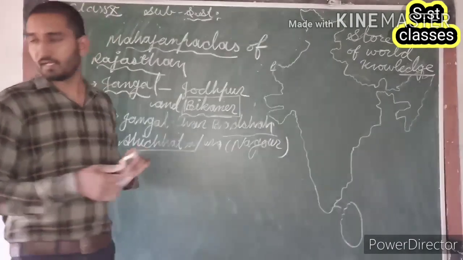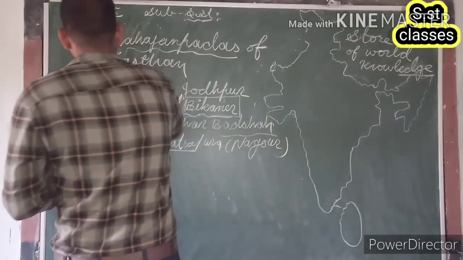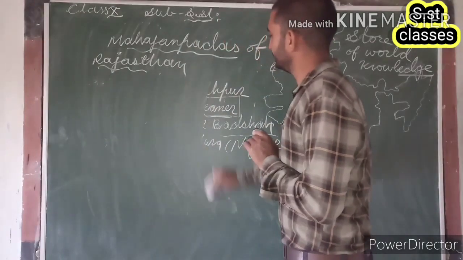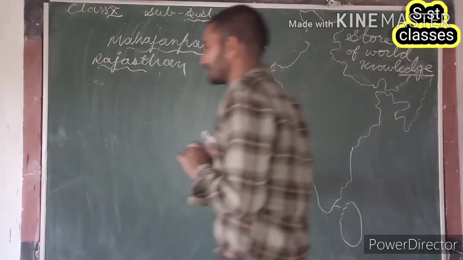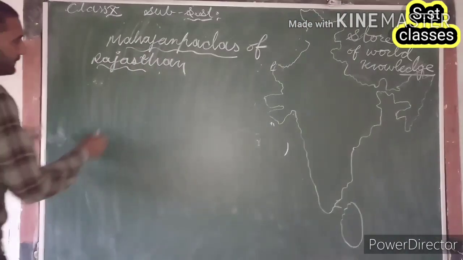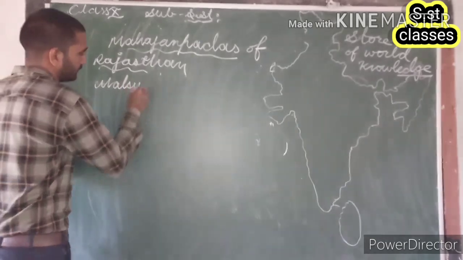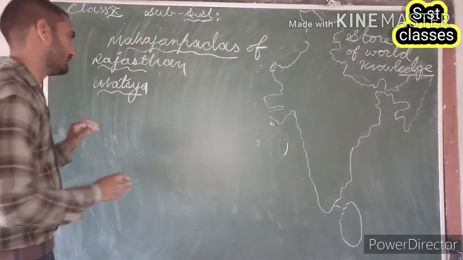Is that clear? Now the next Mahajanpad related with Rajasthan is Matsya Mahajanpad.